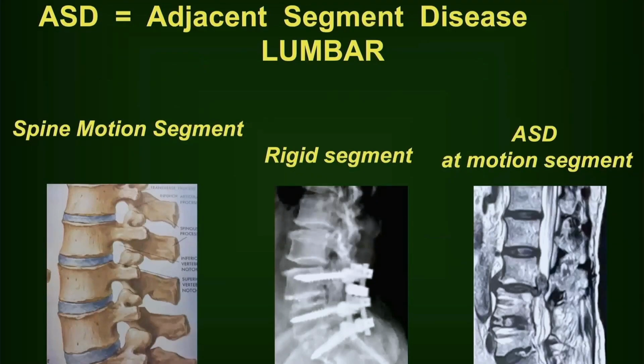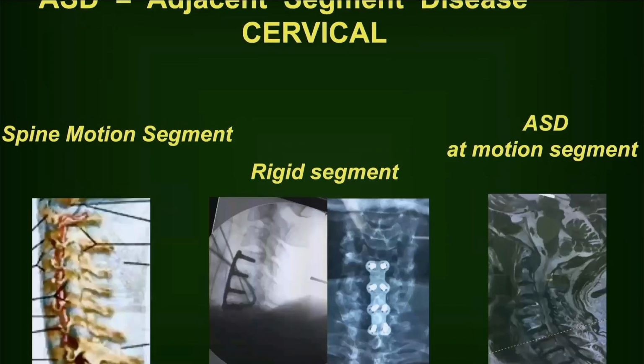Adjacent segment disease in the lumbar spine occurs because the spine motion segment is changed to a rigid segment. Then the ASD occurs at the motion segment above the rigid segment. Also in the cervical spine, the motion segment changed to a rigid segment, then ASD occurs at the motion segment above and below.